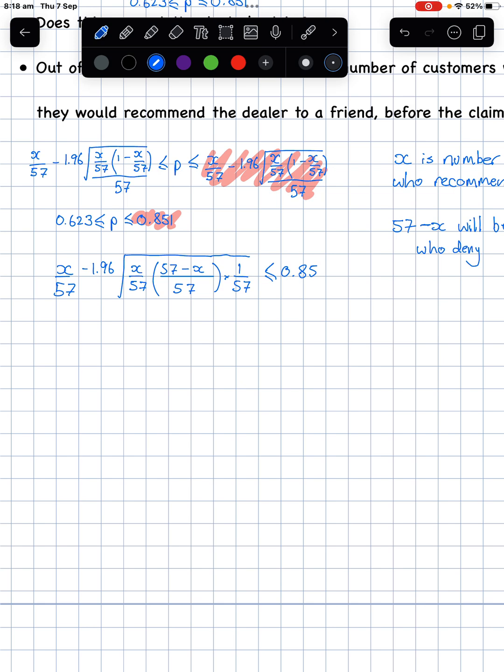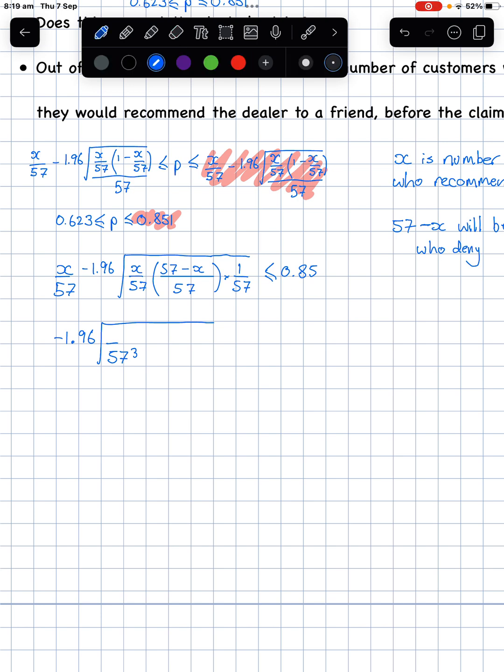So straight off the bat, let's rearrange this, like an equation. So let's go negative 1.96 square root x over 57. Now I'm just going to do 57 cubed because I've got 57, 57, 57. And let's actually expand this bit out as well.